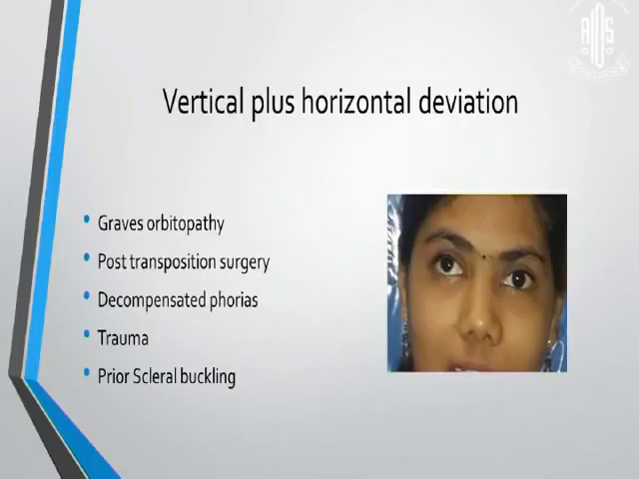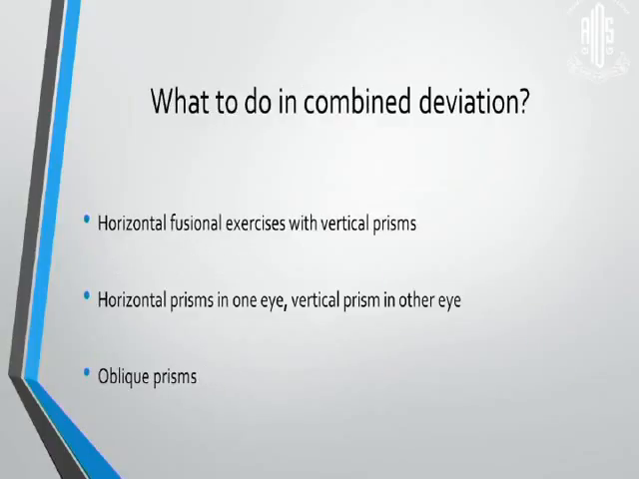There are a lot of patients where we have vertical with horizontal deviations, and in these patients, if the horizontal deviation is less, you either do horizontal fusional exercises along with vertical prisms, or give horizontal prisms in one eye along with vertical prism in the other eye, but then both eyes' contrast falls and vision falls. The third option is giving oblique prisms.